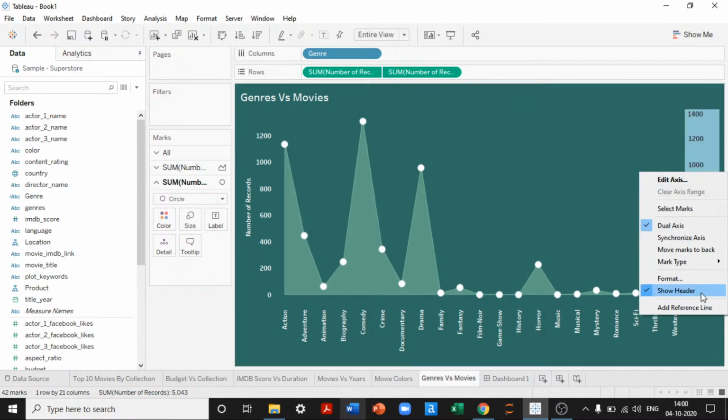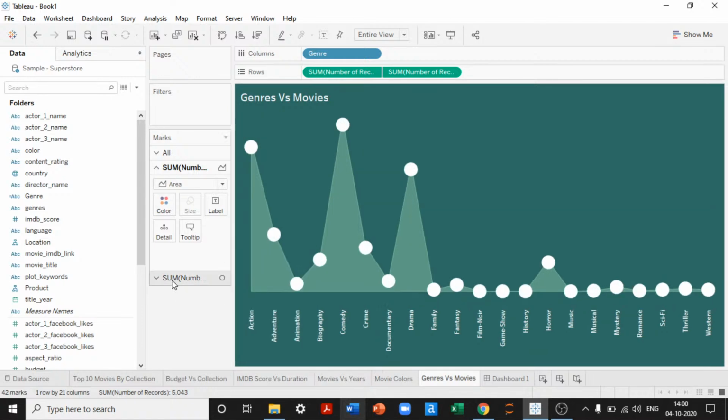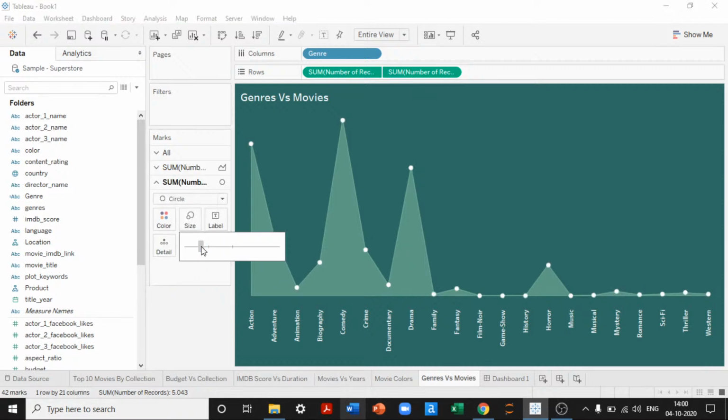We don't want this. We don't want this as well as this. We can show the numbers directly in the view itself. Okay, it has become very big now. Let's reduce the size. This is enough.